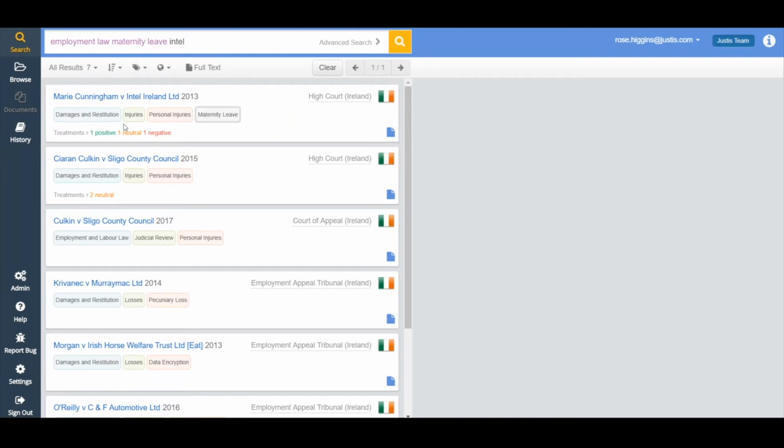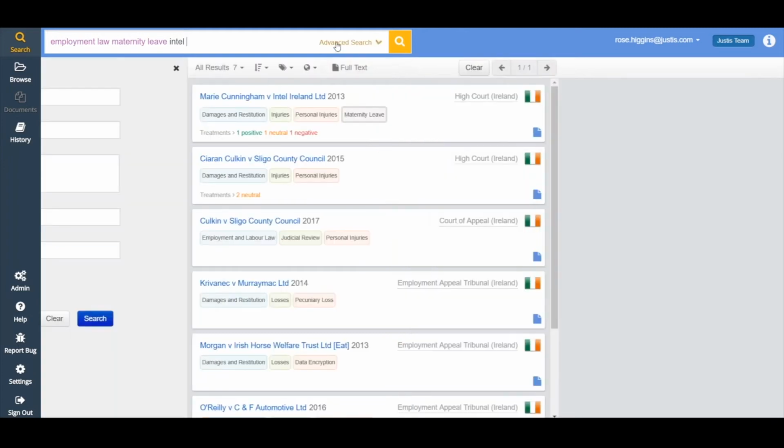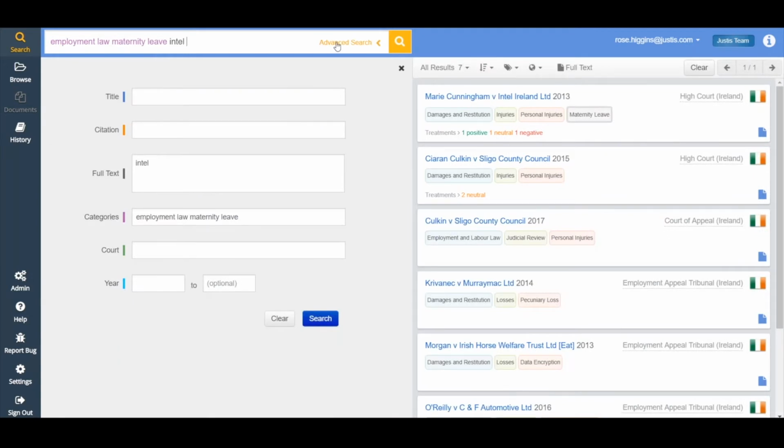If I click onto the advanced search, as some people prefer using an advanced search option, you can see that the categories and the full text search have automatically gone into the correct box. That's just because the search engine is extremely clever. If I wanted to specifically tell JustisOne that I don't want to search maternity leave as a category, for example, and I want every case that mentions maternity leave in the full text, I can move that manually into the full text field myself, and that will have an impact on my results.